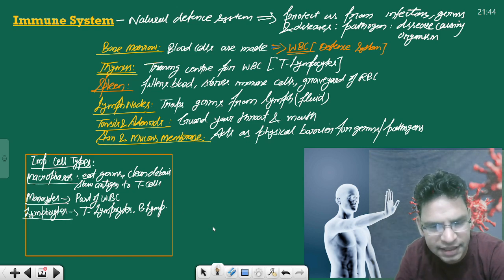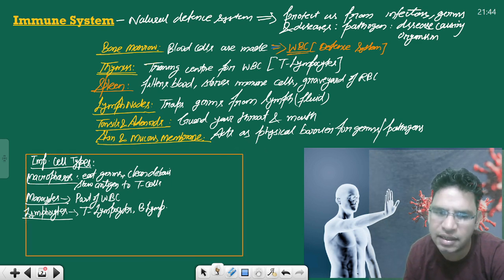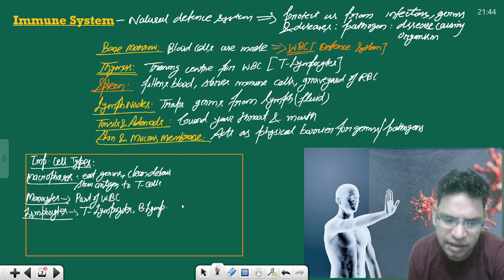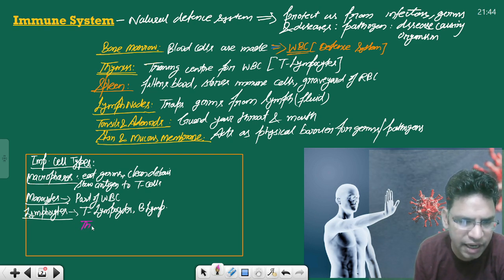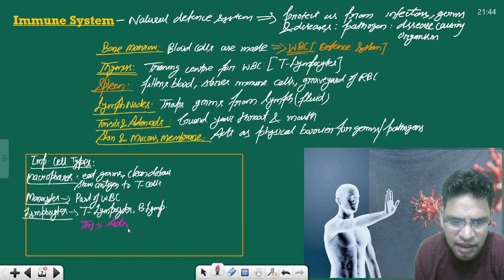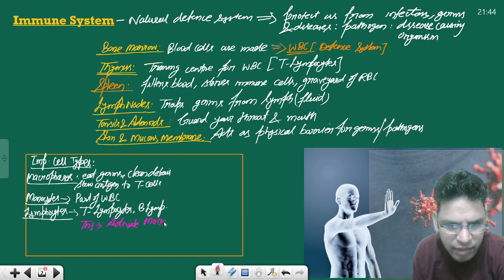T cells have different types. For example, recently there was an article in The Hindu mentioning these two types of cells: TH1. What is this? It activates macrophages.